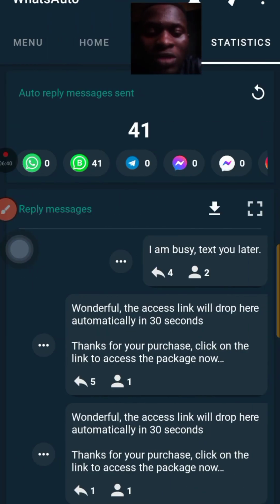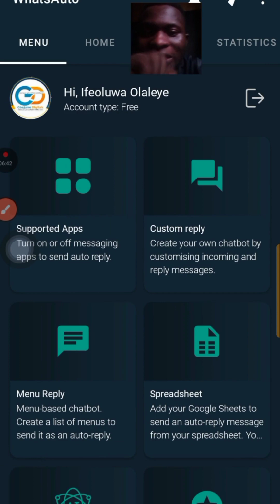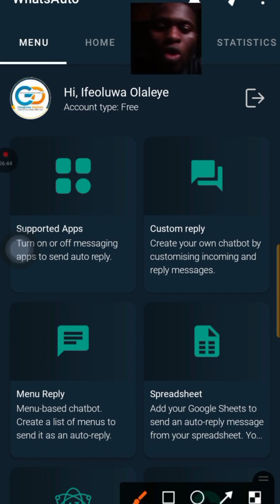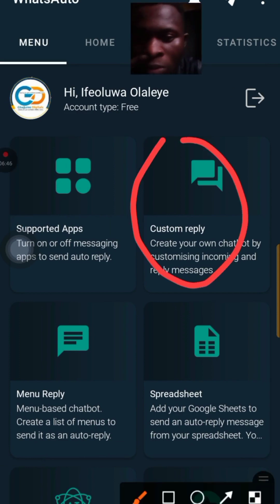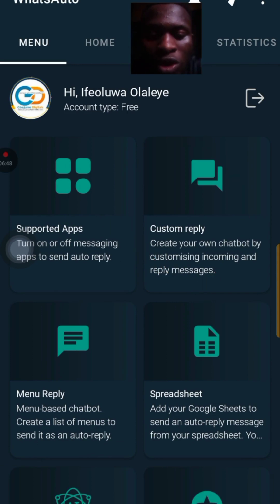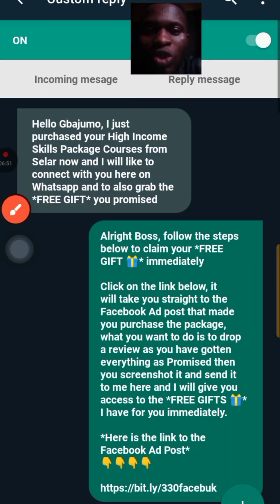Then you come to statistics. These are the replies that I've gotten. So let us go to the settings, how you can set it. For the settings, you are coming to custom reply. This is what you need, custom reply. Leave the other ones. Go to custom reply.